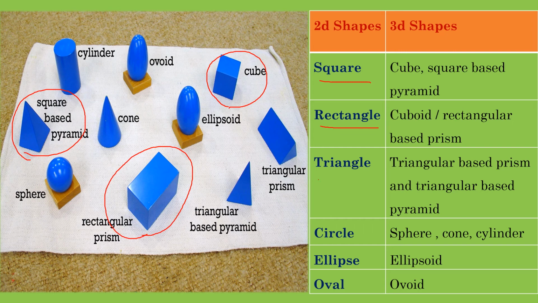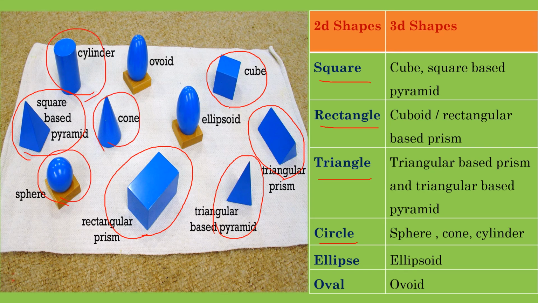The third one is triangle. Triangle will form the three-dimensional shape as triangular prism or triangular-based pyramid. And the fourth one is circle. Circle will form the three-dimensional shapes sphere, cone or cylinder.